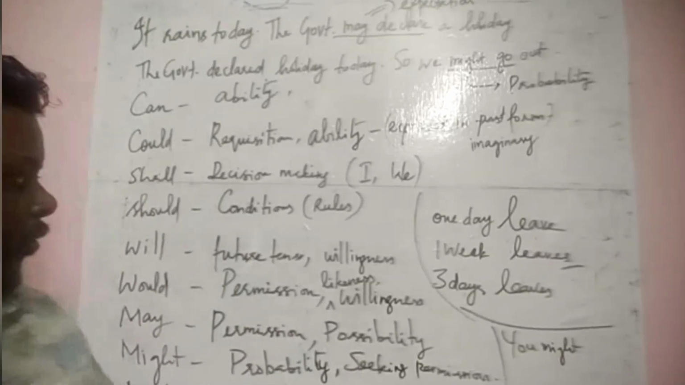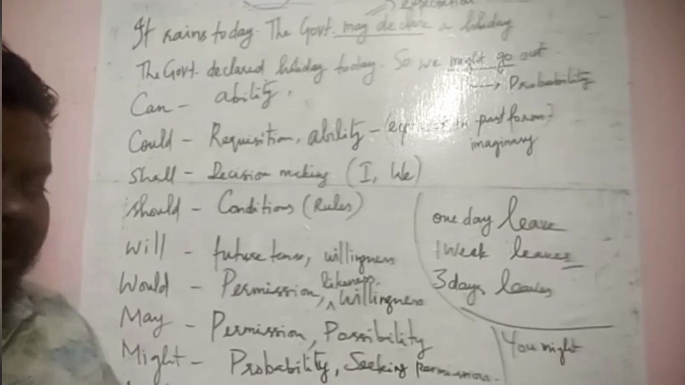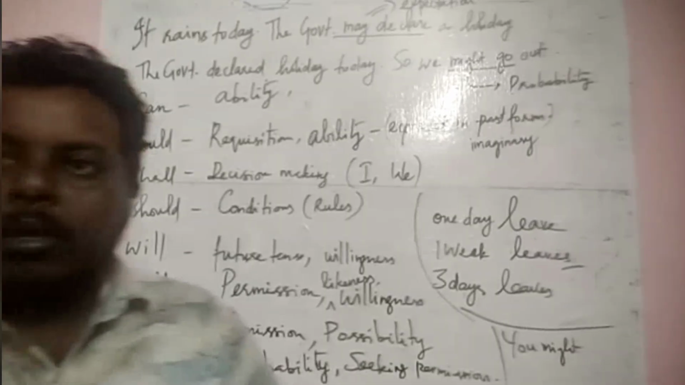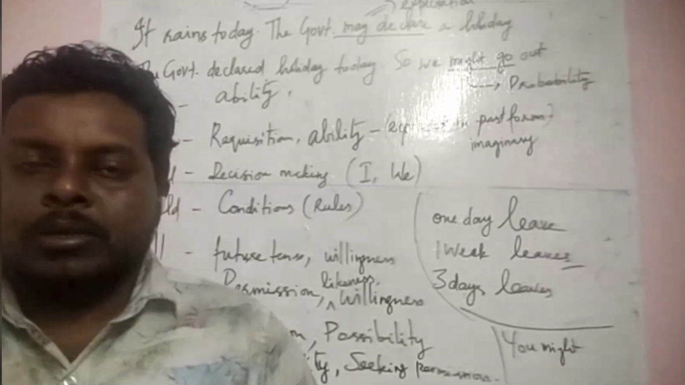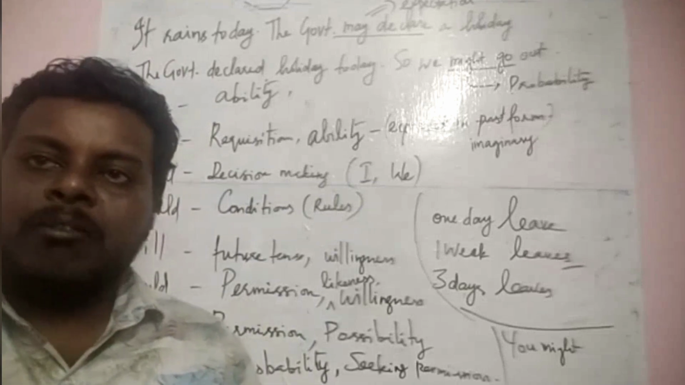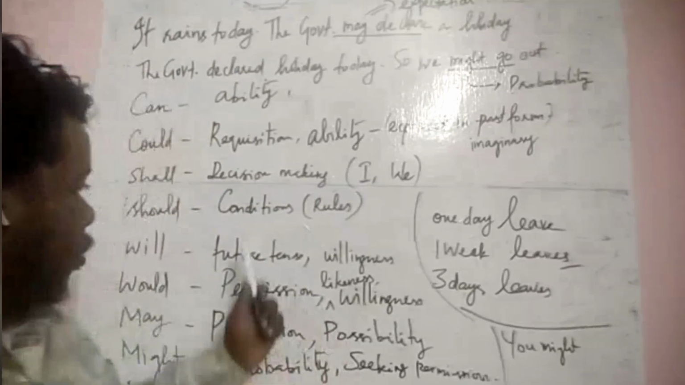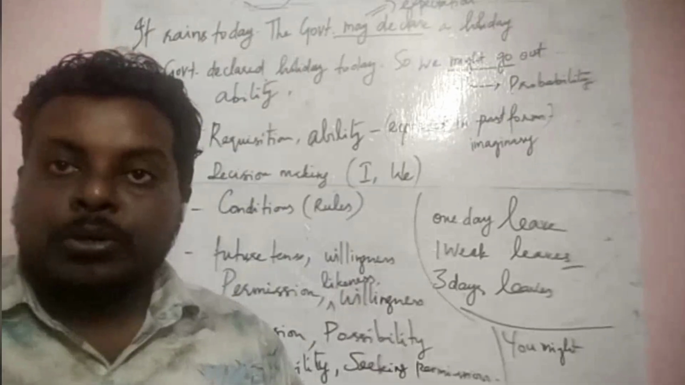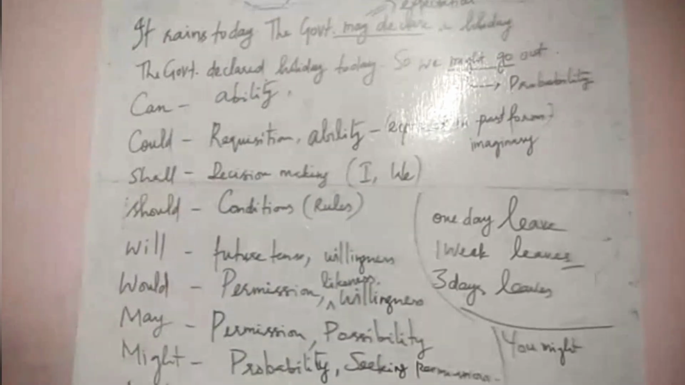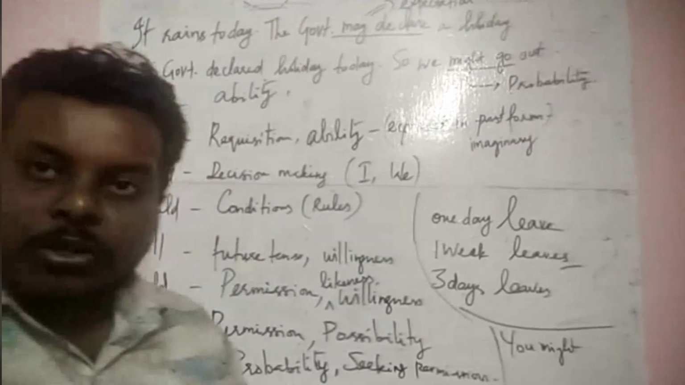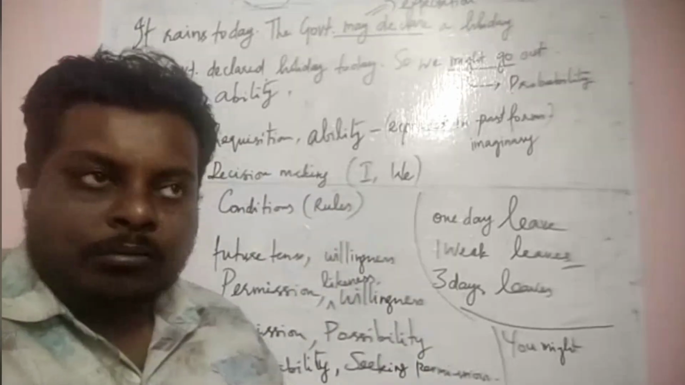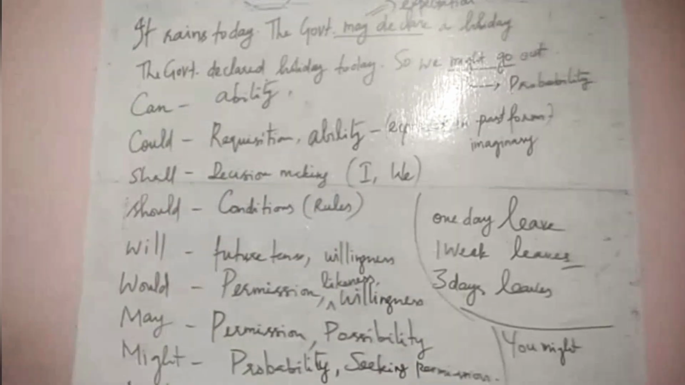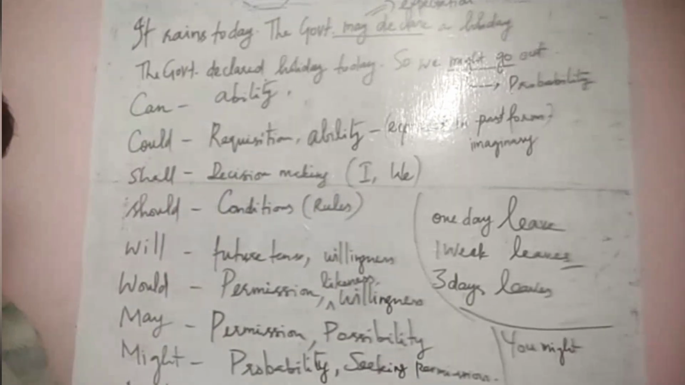And "must" is for strict rules. "Should" is for just conditions. I mean, you should come to the school, or you should be on the campus before 9 a.m. That is as per the rule. As per the rule, you should do this. But "must" is strict. Even the traffic rules, as per the rule, you must follow. Must is strict rules. You must do this, otherwise, that's all.